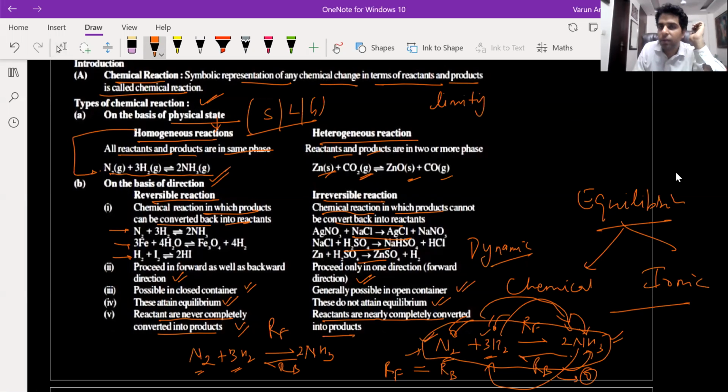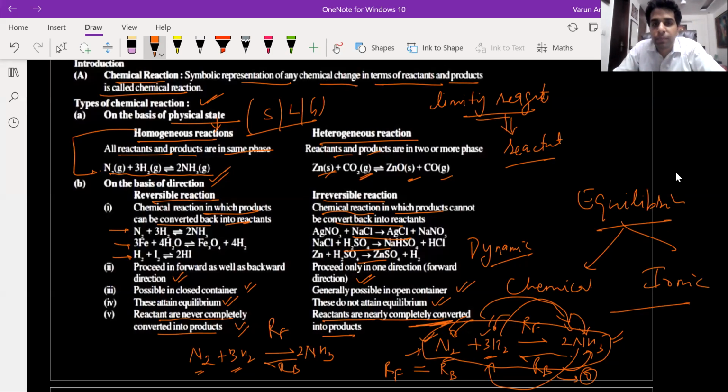So the reactant is getting completely converted, that reactant is the limiting reagent. Yeah, but here it says nearly completely converted. Nearly means 99.99%. Oh, okay.